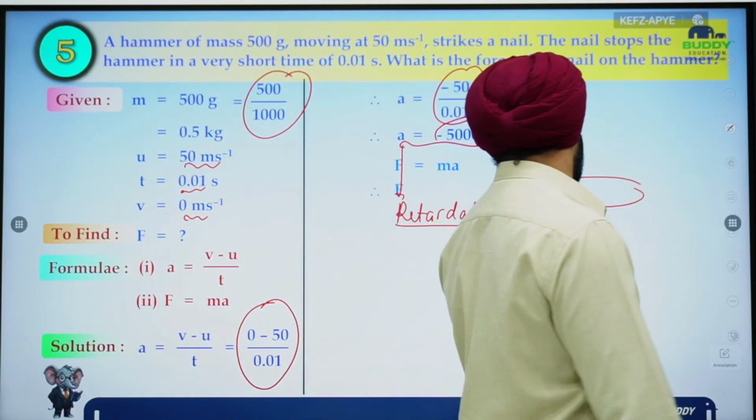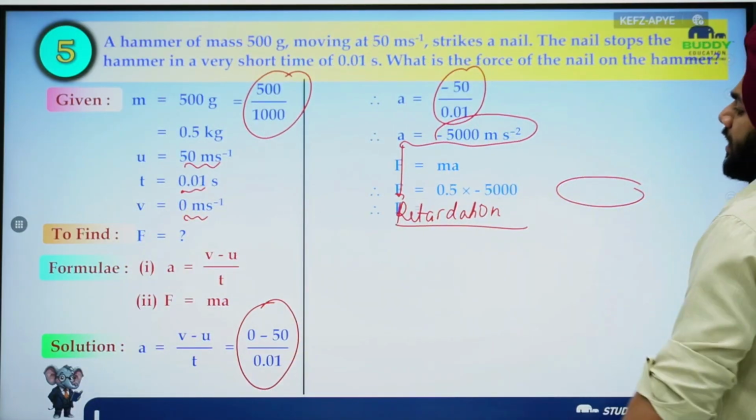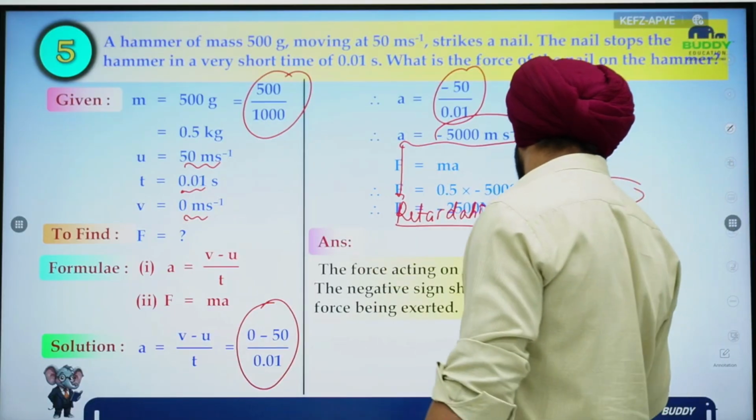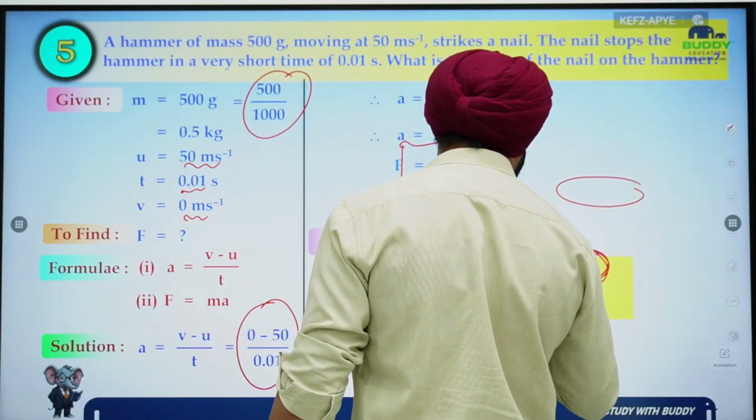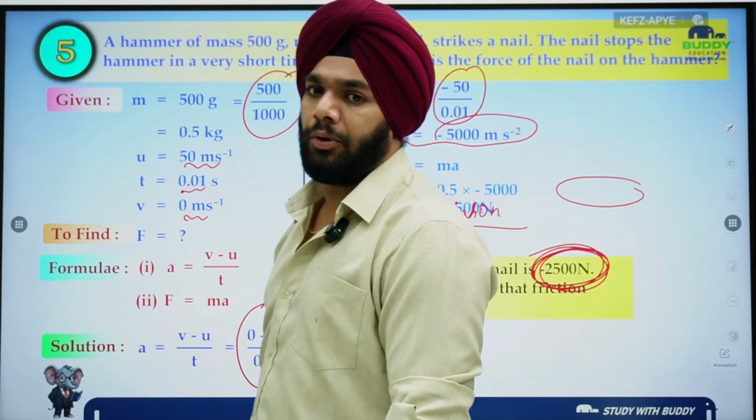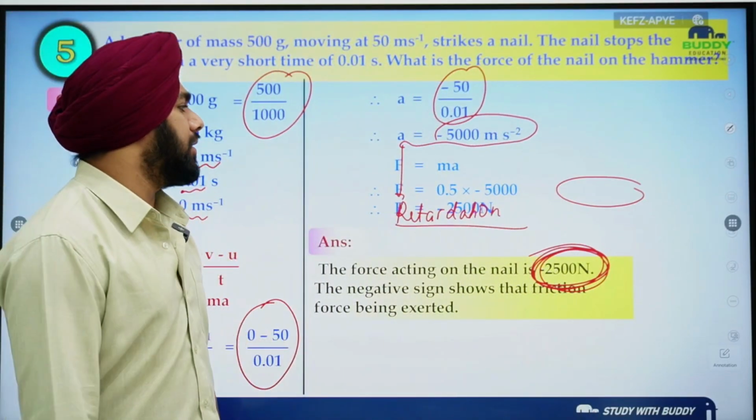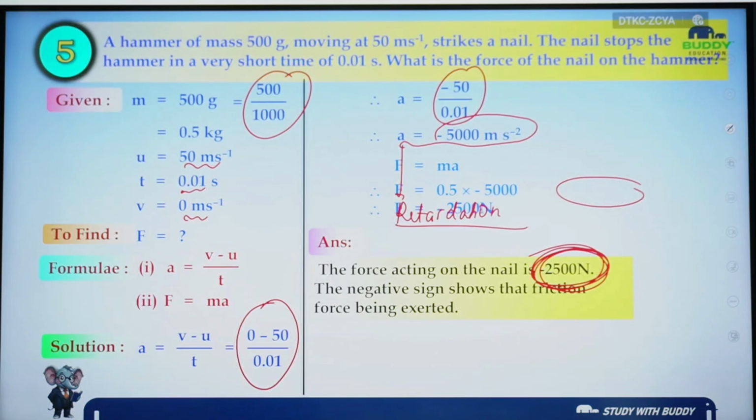Now simply use F = ma, multiply it with the mass, and you will eventually get the force, -25,000 Newton. Got my point? Is it clear till here? Okay. Coming to next question.